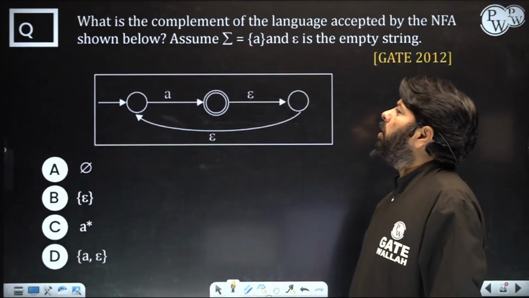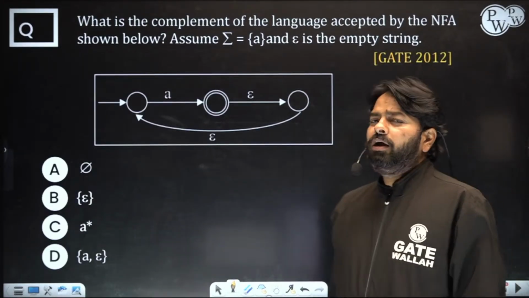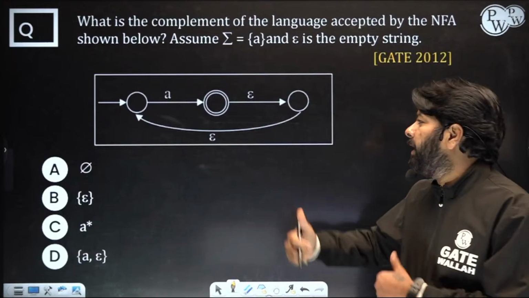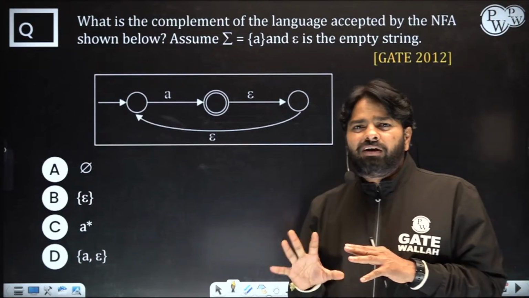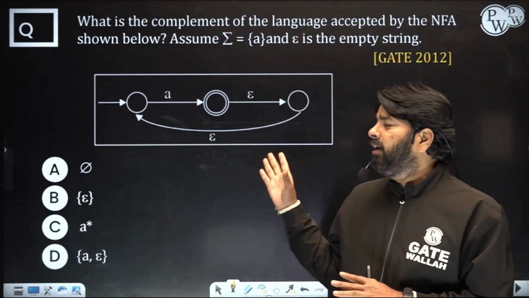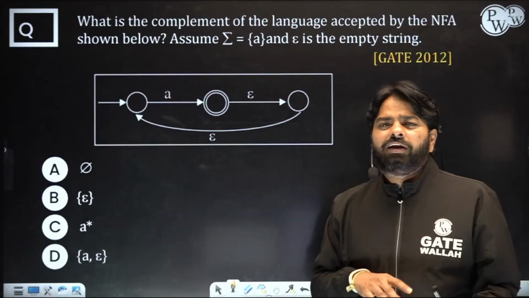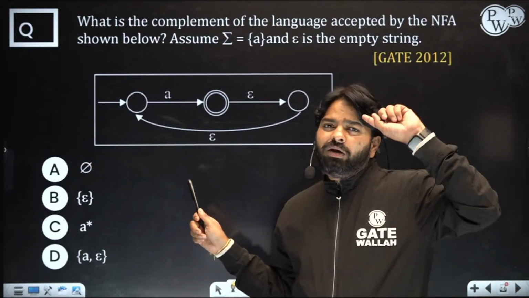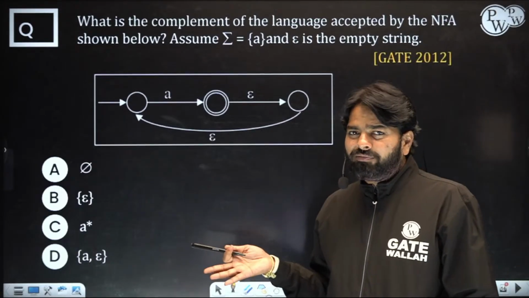Okay, let's see. What is the complement of the language accepted by the NFA shown below? Now you have an NFA, you need to identify the language accepted by this NFA. Don't do complement, which is nothing but interchanging final and non-final, that you do for a deterministic machine, you don't do it for a non-deterministic machine. Carefully look at it, it is not a deterministic machine. If it is a deterministic finite automata, you can do interchanging final and non-final, but now don't do that. Interchanging final and non-final is only valid for DFA. Never do it for NFA, because that would not give the complement of a language.